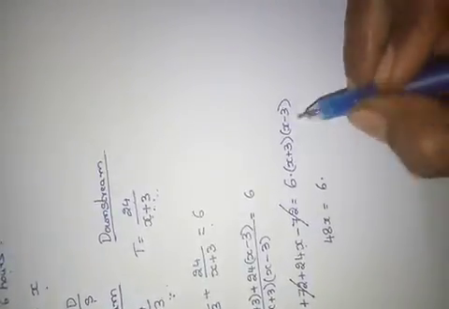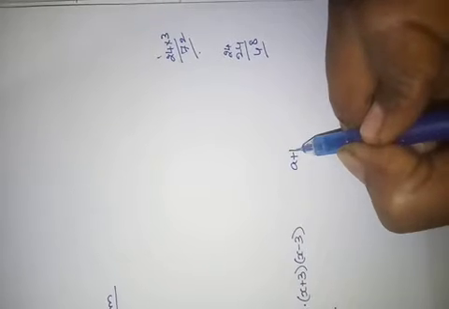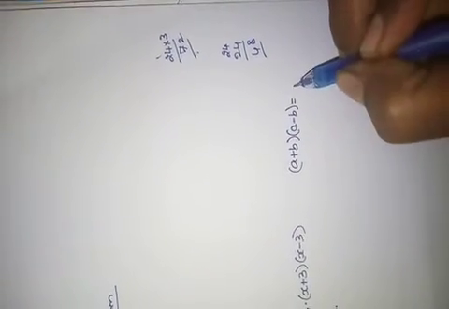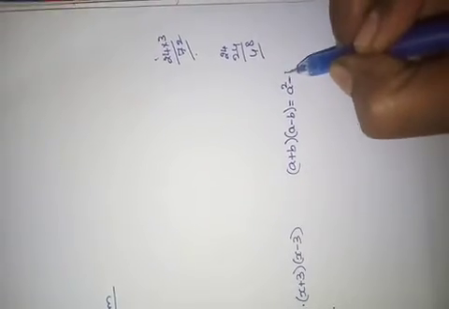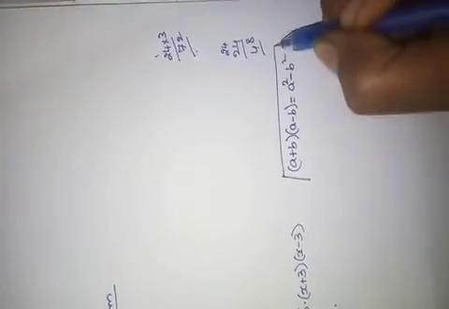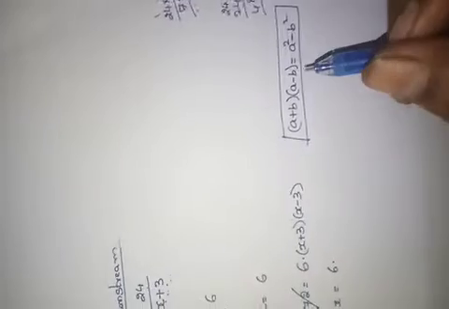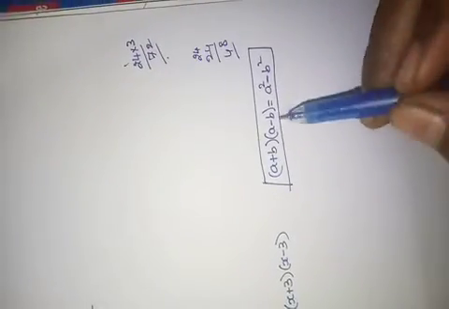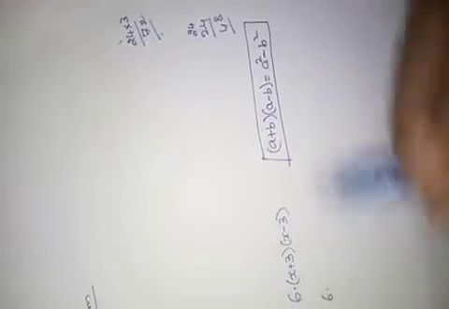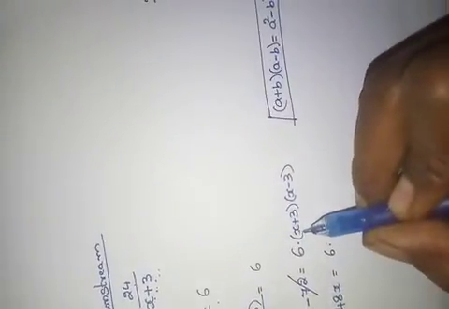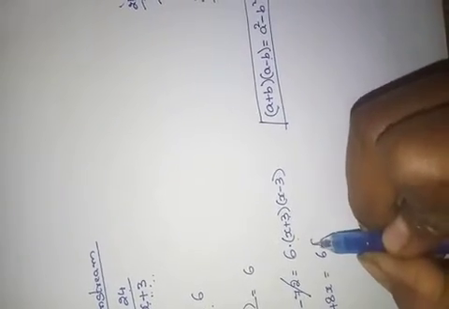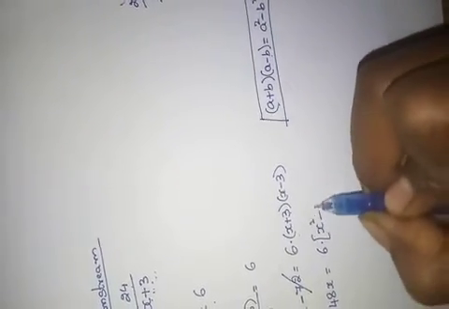See here, what is the formula? A plus b into a minus b. Do you remember that? A square minus b square. In the first introduction I said the formulas. Don't forget the formulas; without formulas we can't do the problems. In the same way, in the place of a, x is there; in the place of b, 3 is there. Means x square minus 3 square.